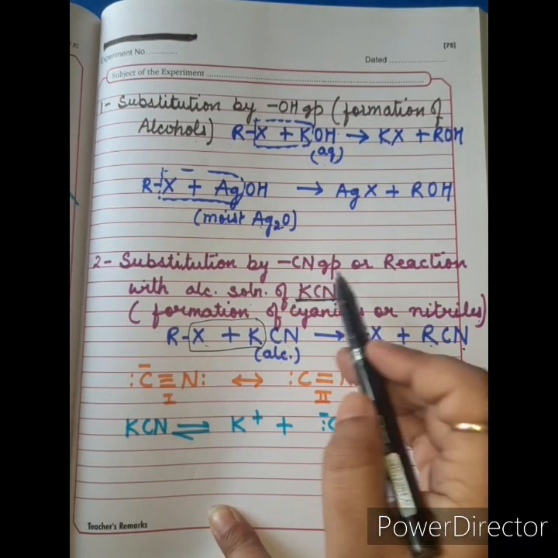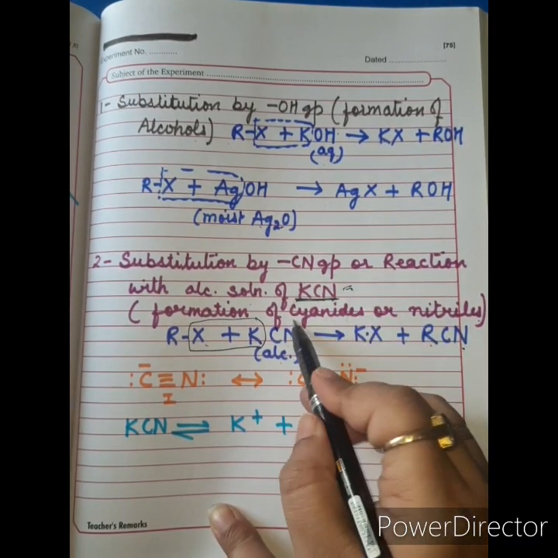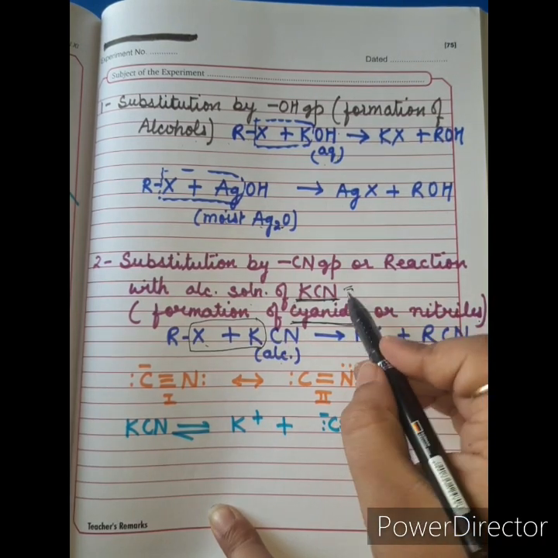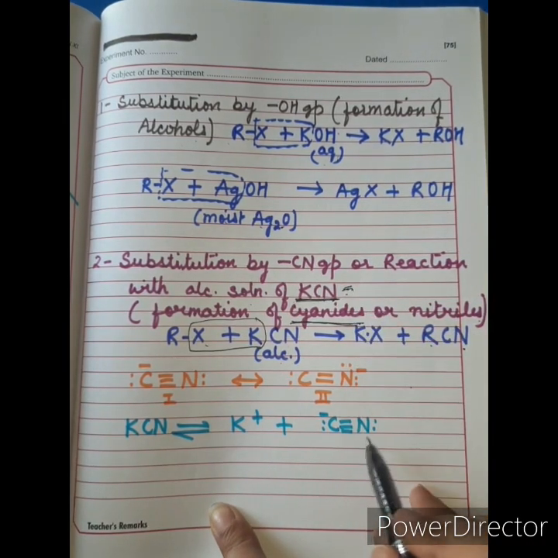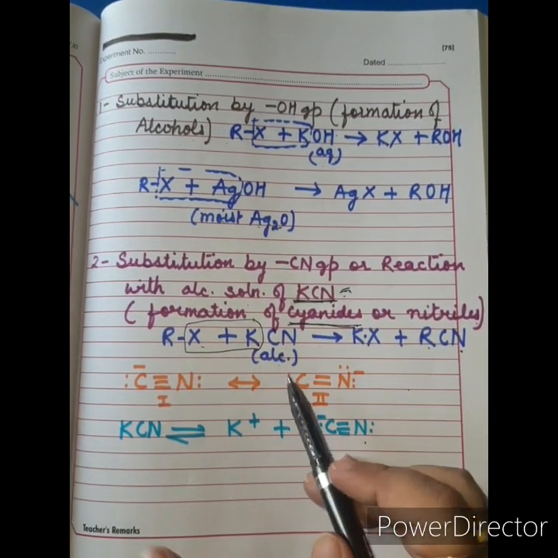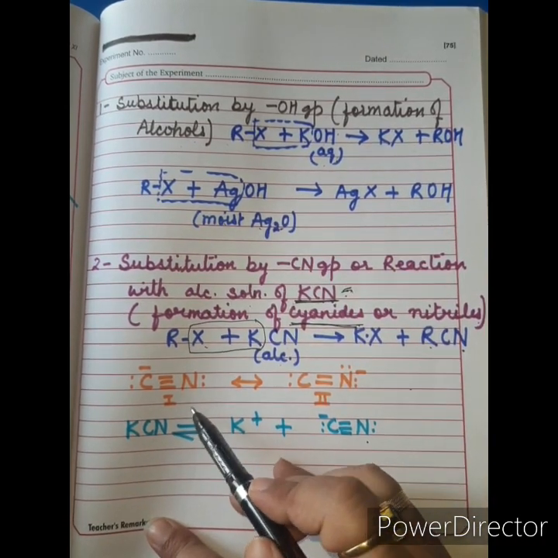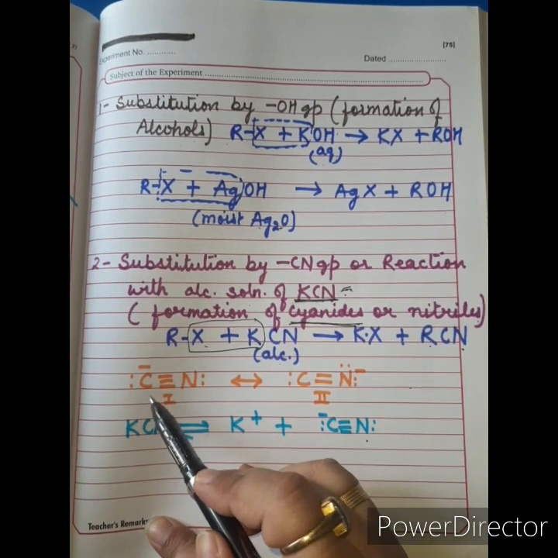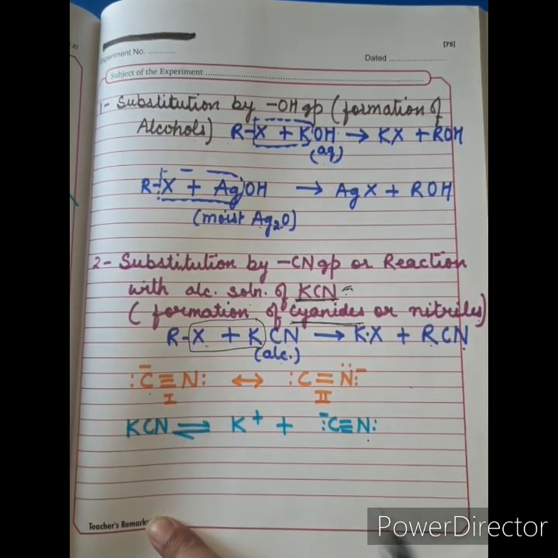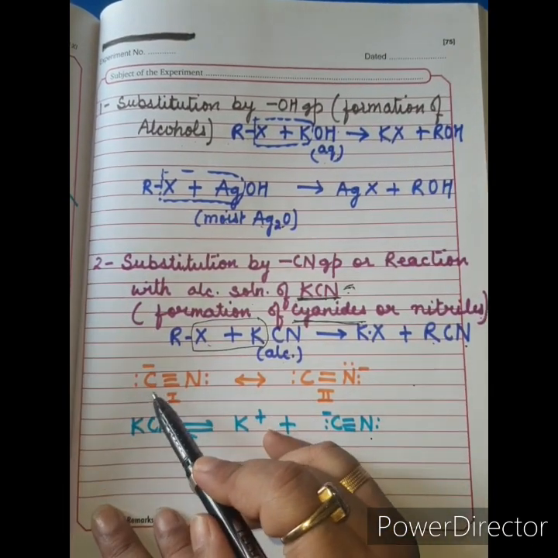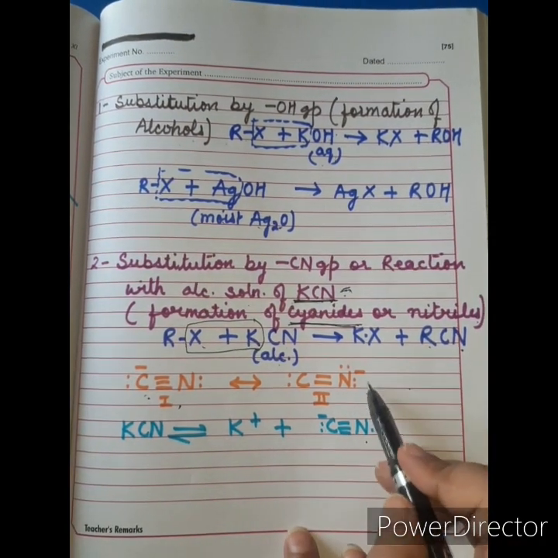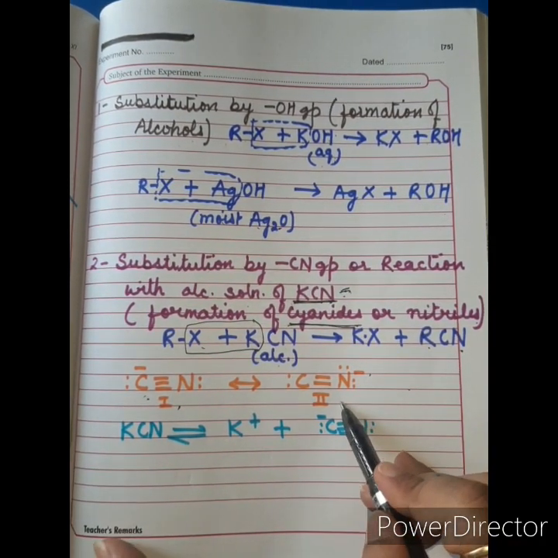Now why only KCN? Let's have a look. Remember that we are going to prepare cyanides, okay? And for the formation of cyanides, I am going to tell you why only KCN. So look at the reaction here. See, cyanide is an ambidentate group, alright, and can attack onto a particular site via this carbon in its first form or via nitrogen in its second form.